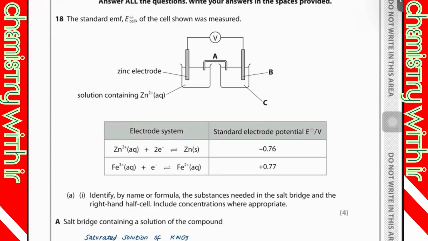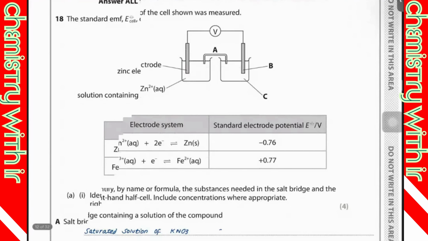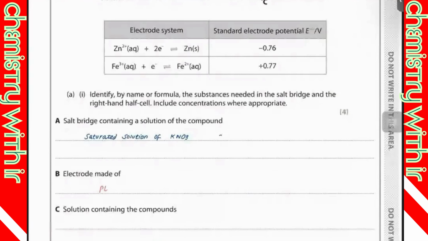Whenever you have two ions in the same solution, the electrode should be made of platinum.